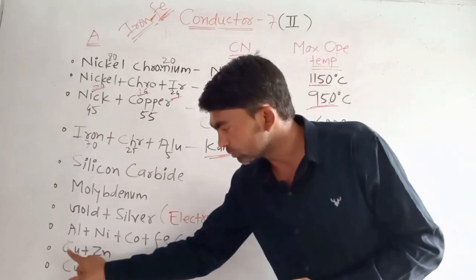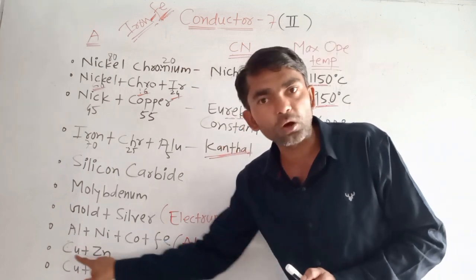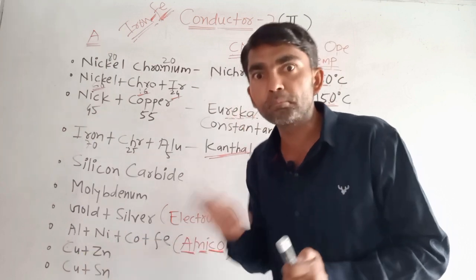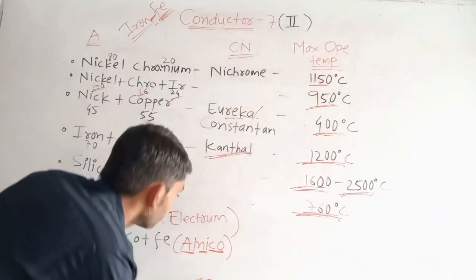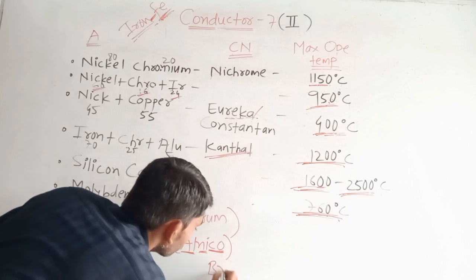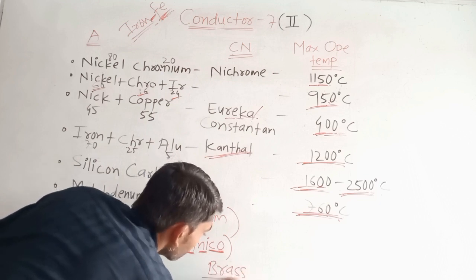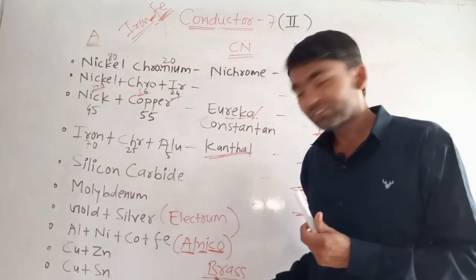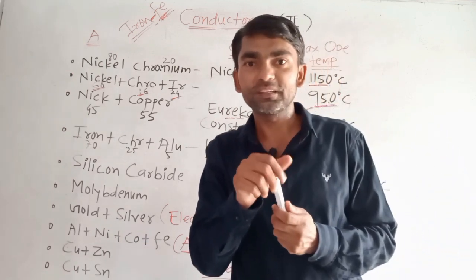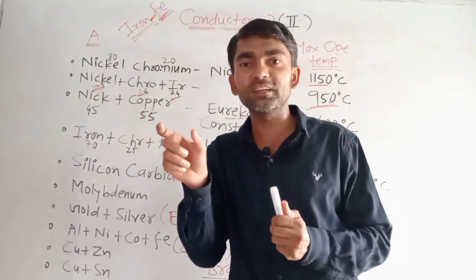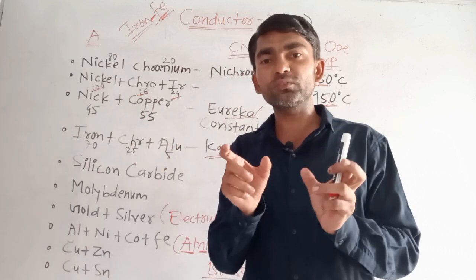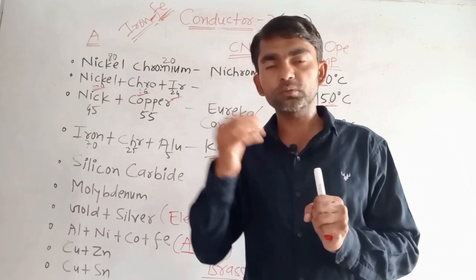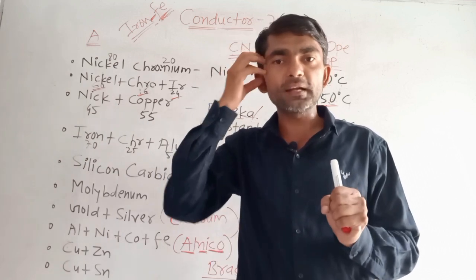Then the alloy of copper and zinc, guys, brass. The commercial name of copper and zinc is brass. If you don't see it physically, guys, then look in the Chrome browser. No need to see it physically. You can see Chrome images also, so as to retain it in your mind for a long time.